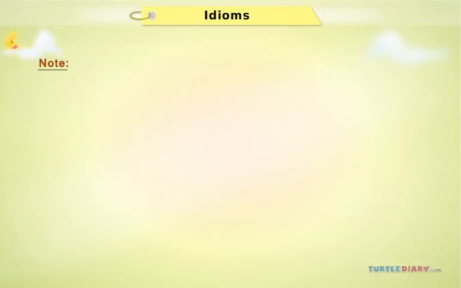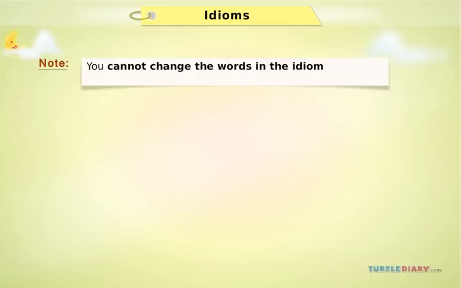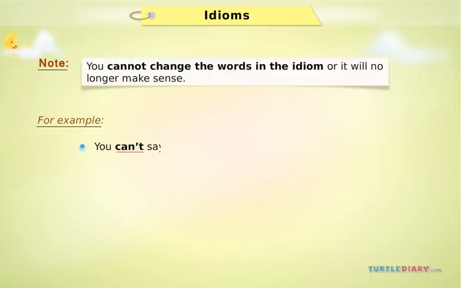One thing to remember about idioms. You cannot change the words in the idiom, or it will no longer make sense. For example, you can't say, face the band, instead of face the music.